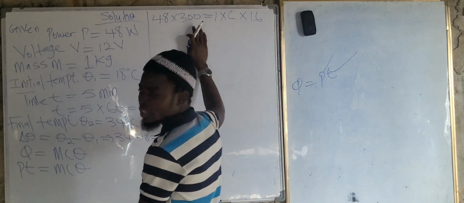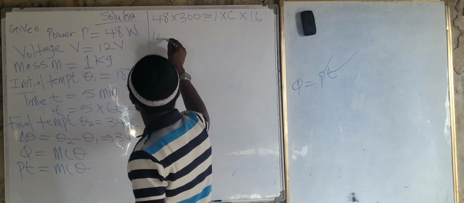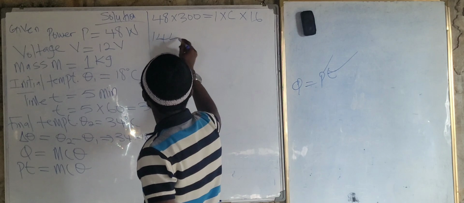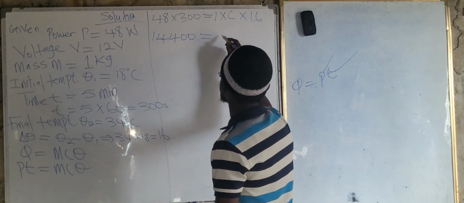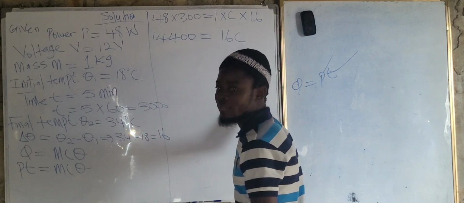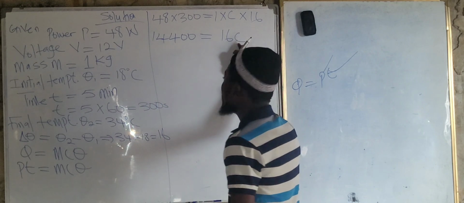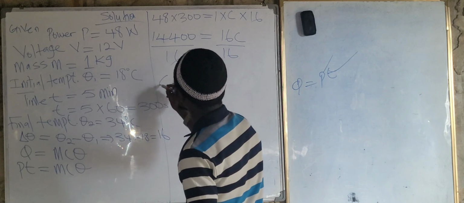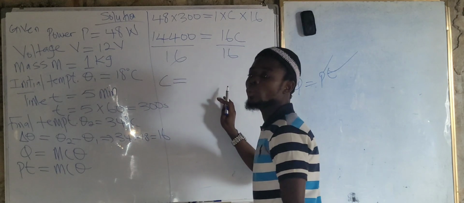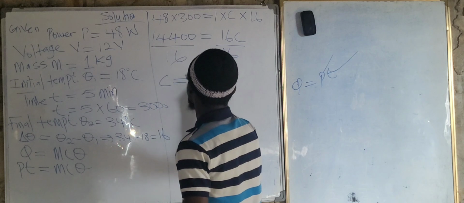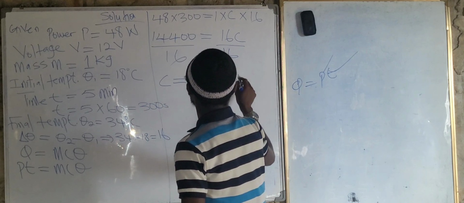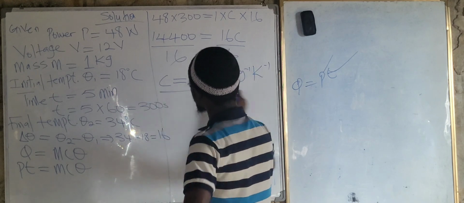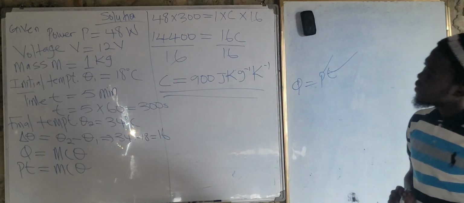Now 48 times 300 is 14,400, equal to 16C. Now we are asked to find the specific heat capacity. To find this, we divide both sides by 16. The specific heat capacity is now equal to 900 joules per kilogram per Kelvin. That is all. Simple and straightforward.